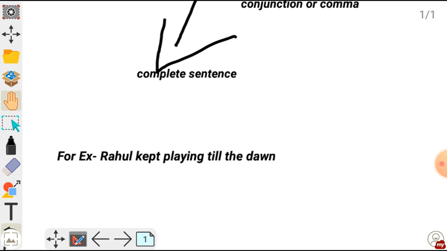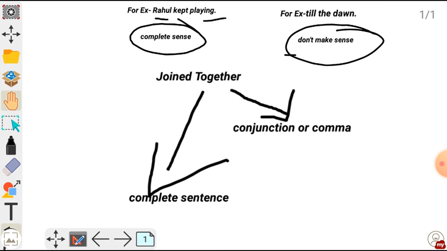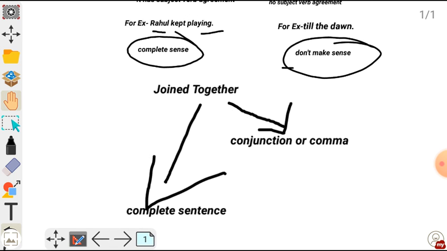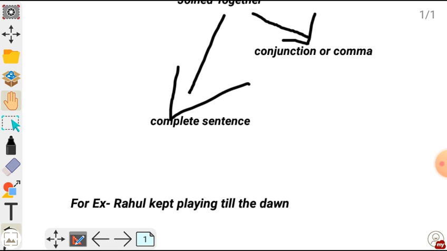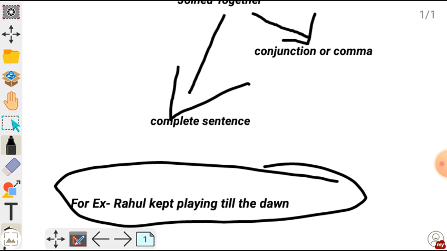For example, the examples which I have mentioned above, if I join these two examples, then it will give complete sense. You can see here, Rahul kept playing till the dawn.